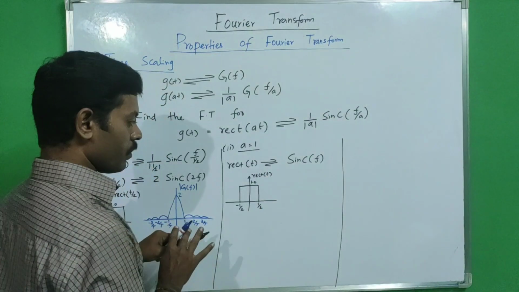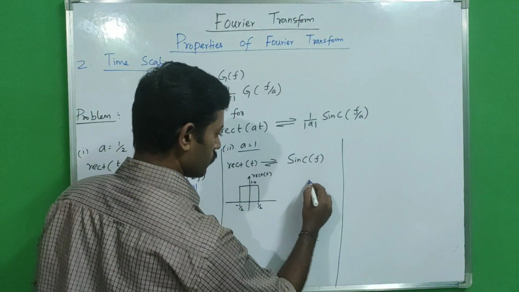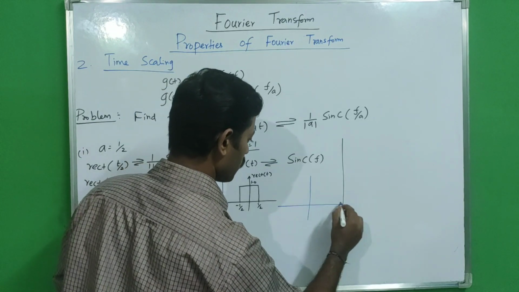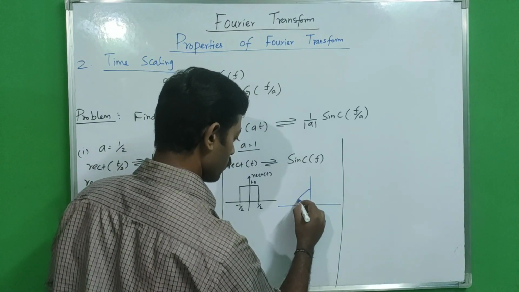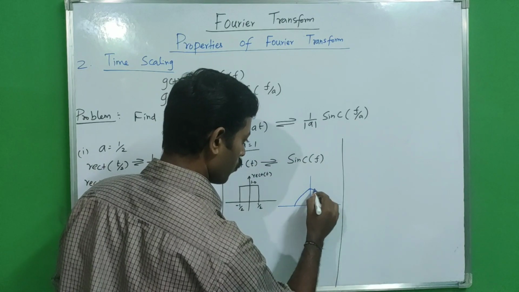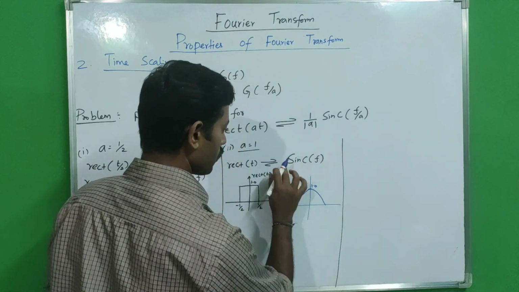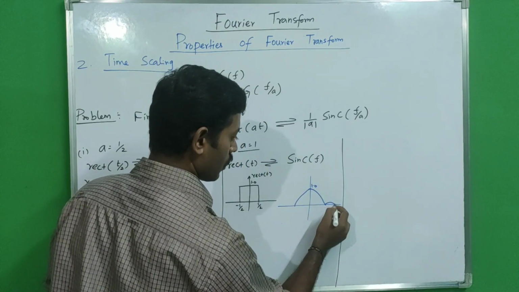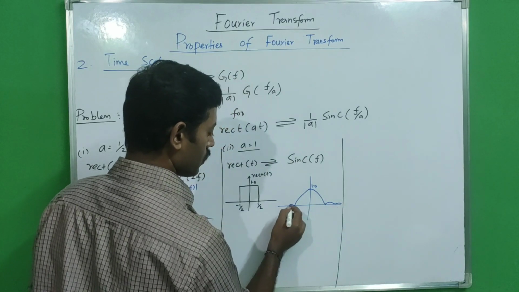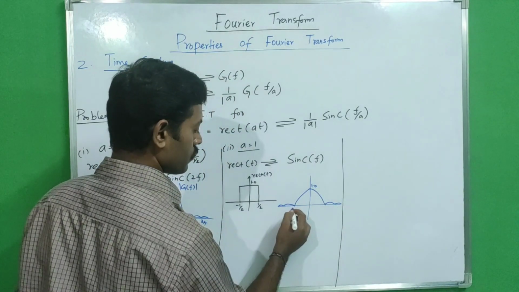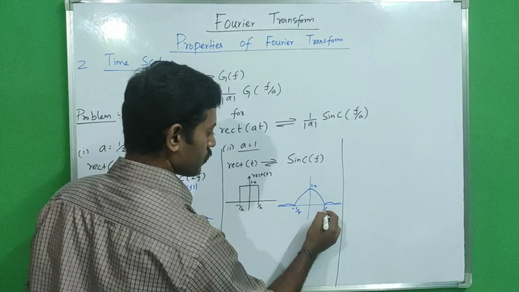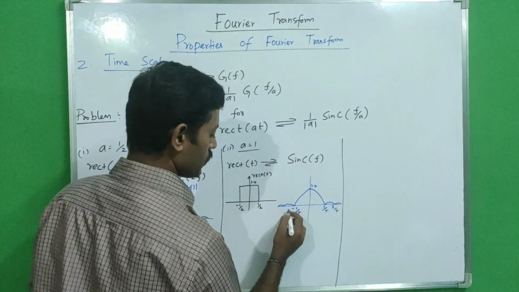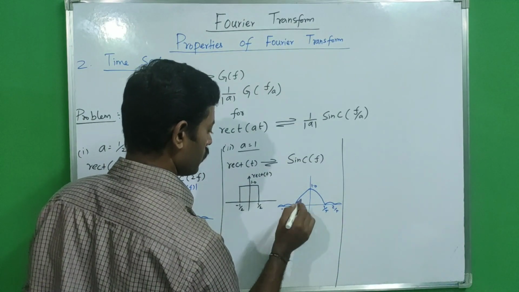And in frequency domain, we will get a sinc pulse with amplitude 1, and this is -1 by T, +1 by T, 2 by T, and this one is -2 by T.